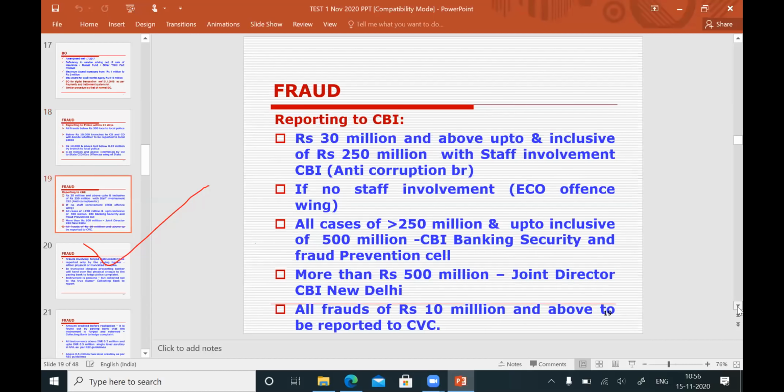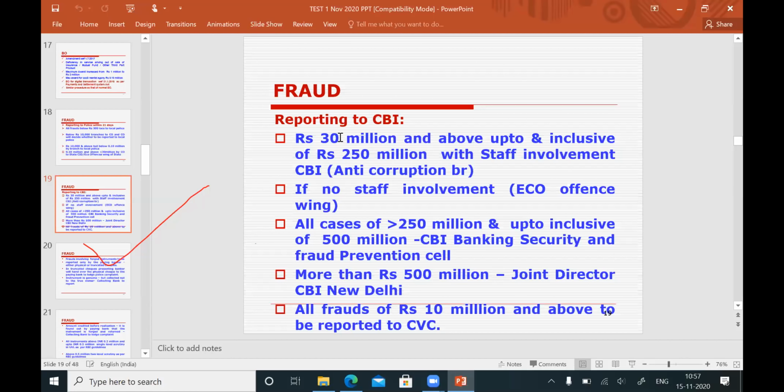Okay, sir. Then next slide. If the fraud is 3 crores and above, 30 million and above, and up to and inclusive of 250 million, what is 250 million? 25 crores. If the fraud is 3 crores and above, up to 25 crores, and there is staff involvement, then it has to be reported to the Central Bureau of Investigation, Anti-Corruption Branch.